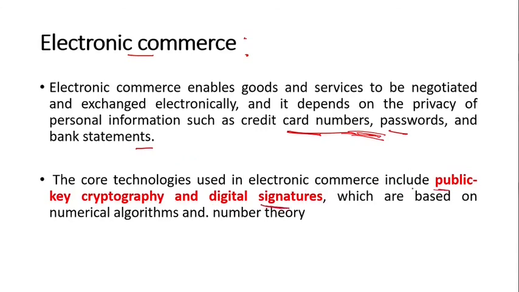Electronic commerce includes public key cryptography and digital signature. In cryptography you have two types: one is public key cryptography, another is private key cryptography, and digital signature, you know what that is, right? These are based on numerical algorithms and number theory. Cryptography and digital signature both are based on numerical algorithms and number theory. Okay.